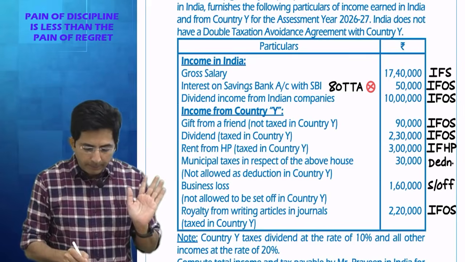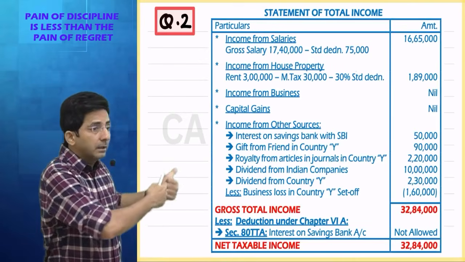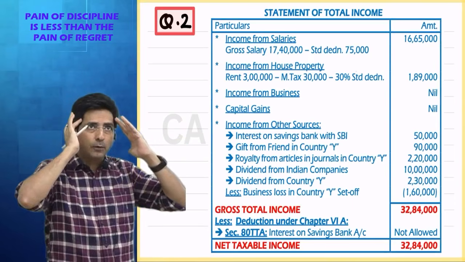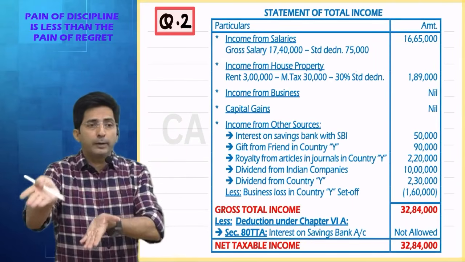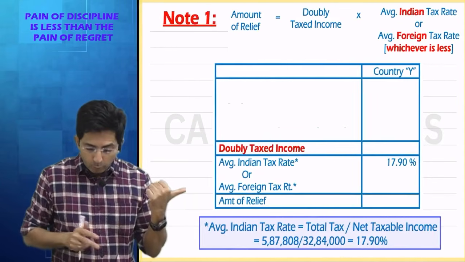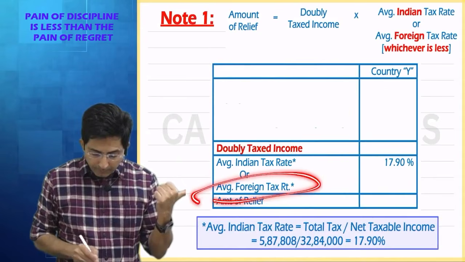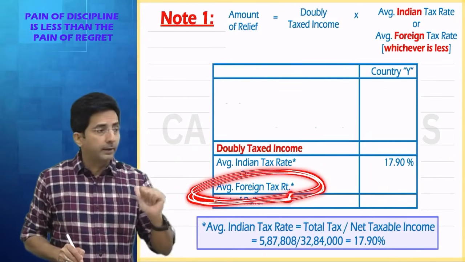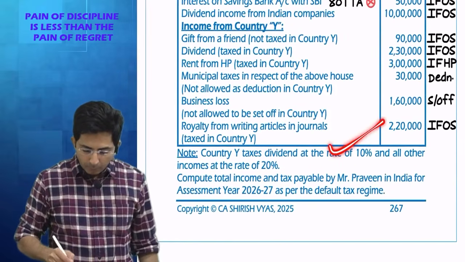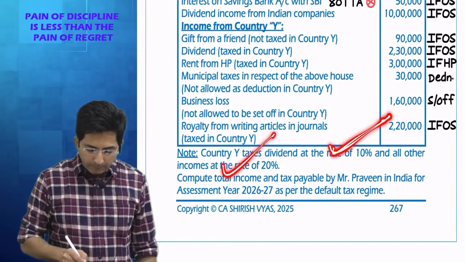When we are preparing the main answer, this 5 heads, at that time our mentality is: I am doing this for the government of India, so I will go as per Indian law. But right now, I want to find out the tax rate of the foreign country. Many students think, sir, the tax rate of the foreign country is given on dividend 10%, other income 20%.